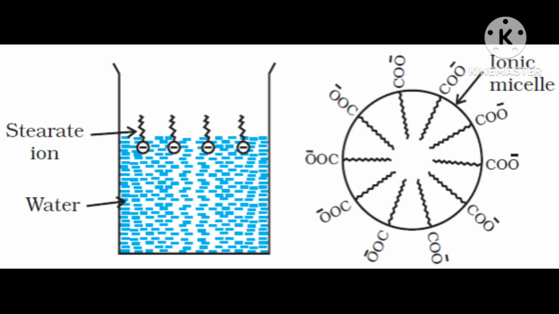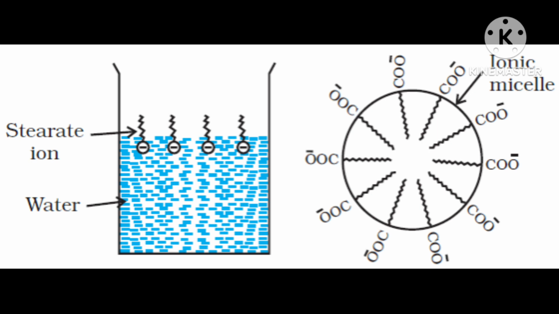group, COO 1 minus. Then one oxygen is double bonded, C double bond O, and the other oxygen is joined by a single bond. Both are joined by carbon.